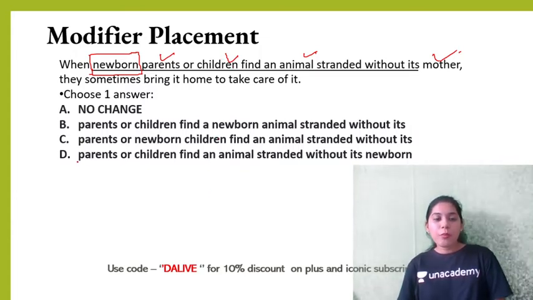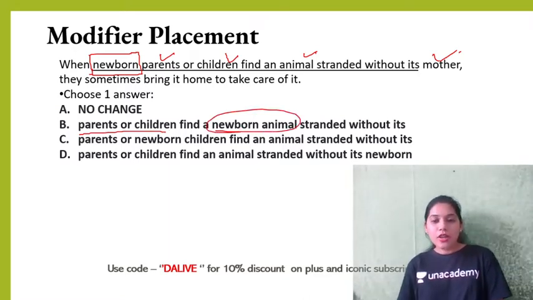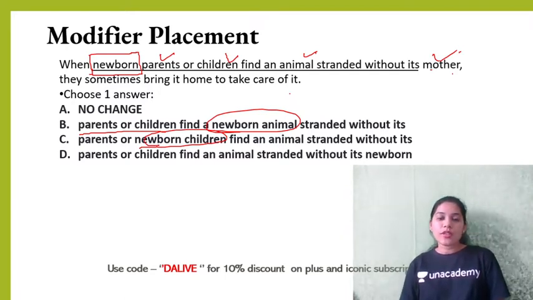So when parents or children find a newborn animal stranded without its mother, they bring it home to take care of it. It makes sense. See, it cannot be newborn children. A newborn child is just 1 month, 2 months old. How will he go outside and understand?